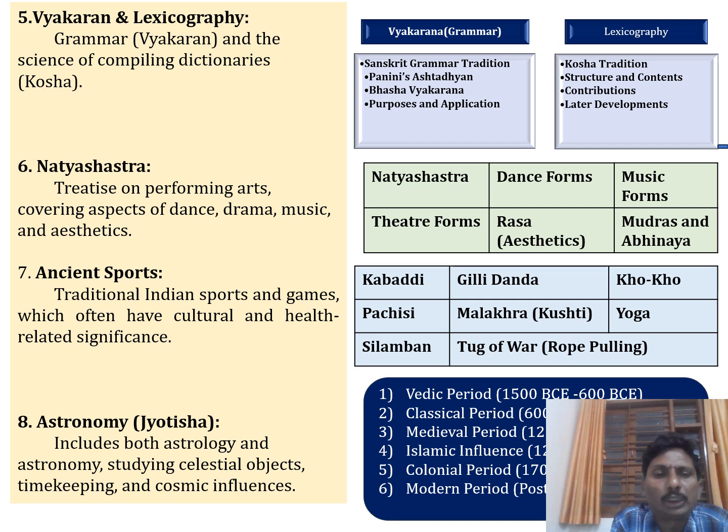And the next one is astronomy. Jyotisha includes both astrology and astronomy, studying celestial objects, stars, galaxies, planets, and their motions, timekeeping and cosmic influences. And we have a very wide history of astronomy: the Vedic period from 1500 BC to 600 BC, classical period, medieval period, Islamic influence, colonial period, and modern period. On the basis of that, we want to express the astronomy topic in the Indian knowledge system.